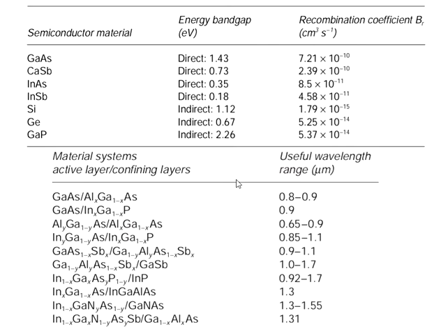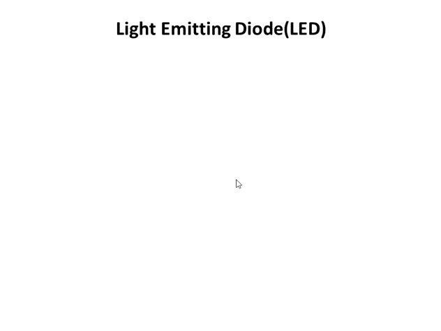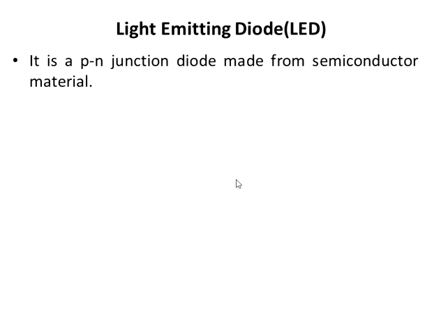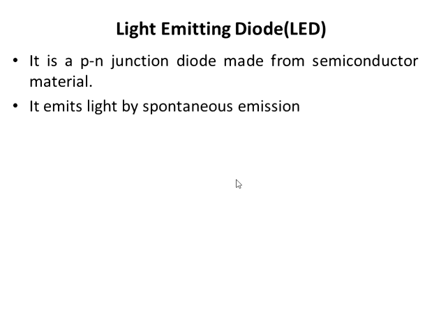Let us understand what is LED. LED is basically a PN junction diode. It is made from P-type and N-type semiconductor material. The light is emitted from the LED by spontaneous emission. There is no requirement of external light. Without application of light, the LED will produce light.